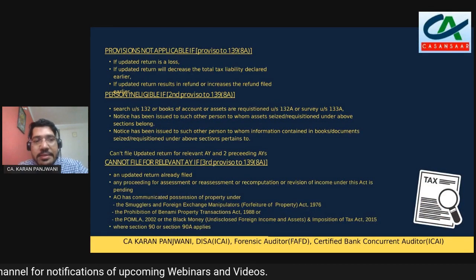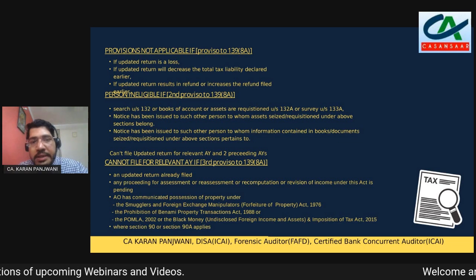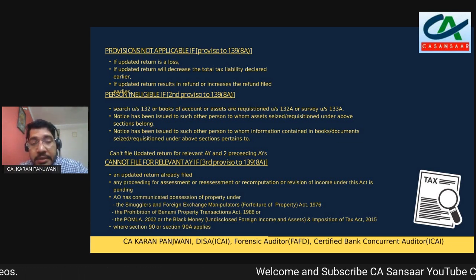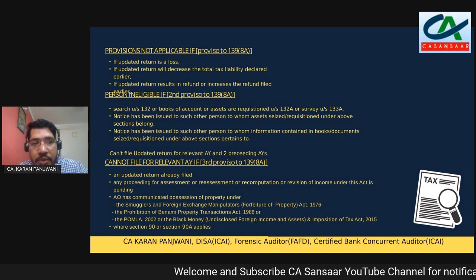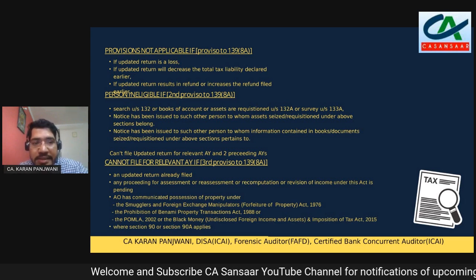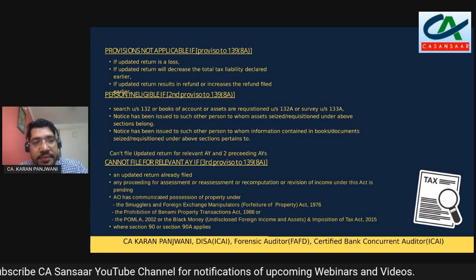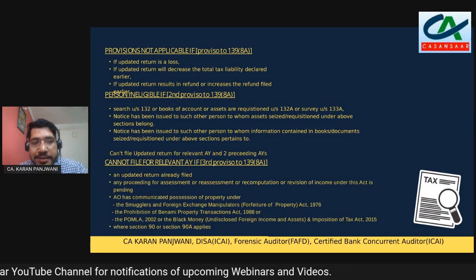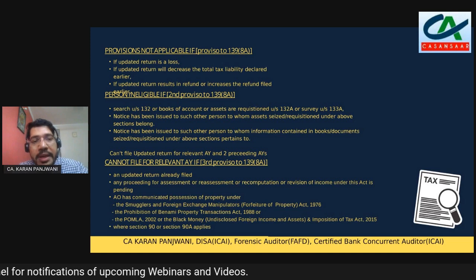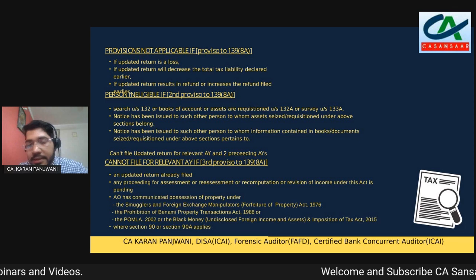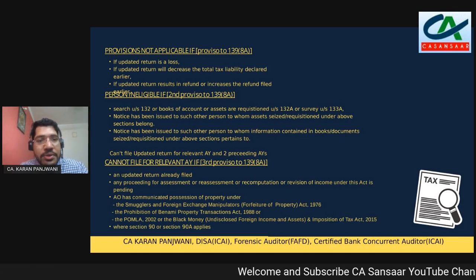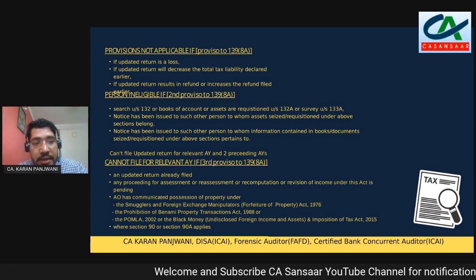So in certain cases, the updated return will not be allowed to be filed. These are the provisos to Section 139(8A), which is the updated return. In certain cases, you will not be allowed to file an updated return. What are these cases? An updated return cannot be filed in a case where the return is a return of loss. An updated return will not be allowed in a case where your total tax liability declared earlier gets reduced. In those cases, an updated return cannot be filed.